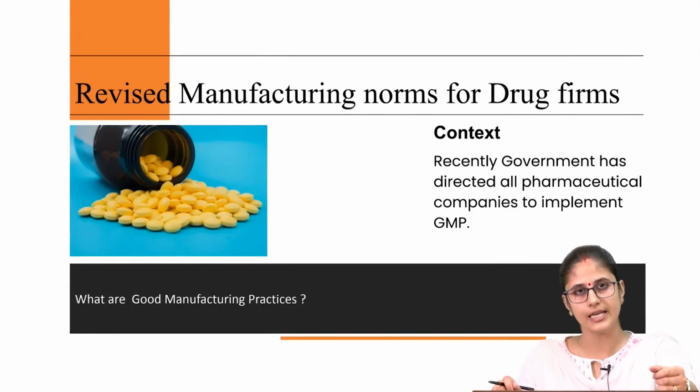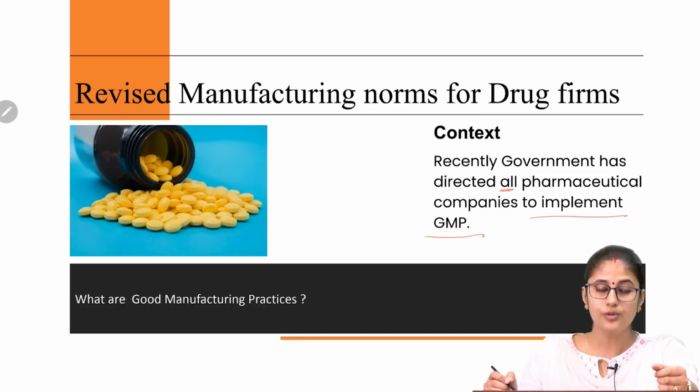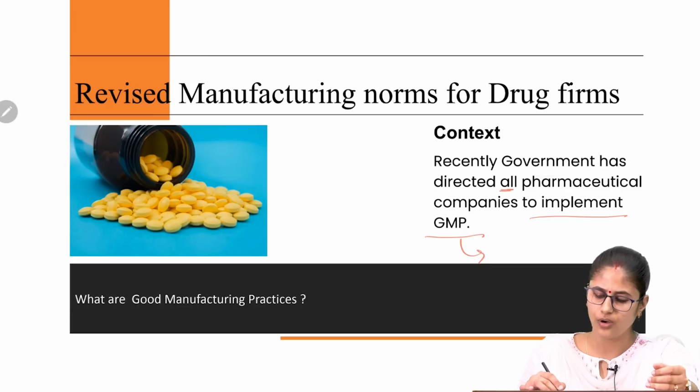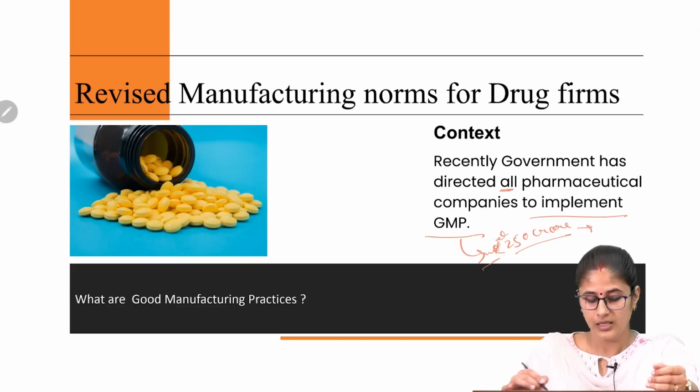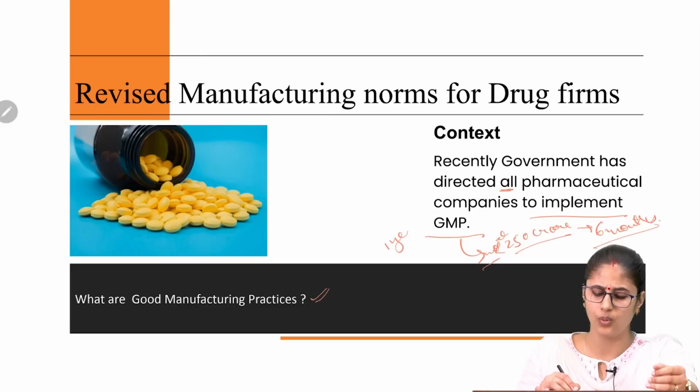So the context is, recently the government has directed all the pharmaceutical companies to implement good manufacturing practices. In this regard, the government has stated that the bigger pharmaceutical firms which have a turnover of more than 250 crores have to implement these good manufacturing practices within a time frame of 6 months. Whereas the small and medium pharmaceutical manufacturing units which have a turnover of less than 250 crores have to implement these good manufacturing practices within a time frame of 1 year.